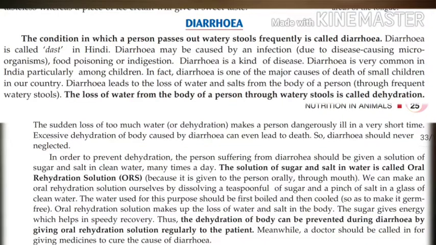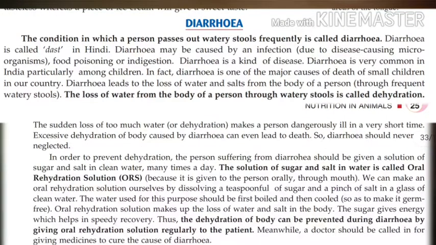In order to prevent dehydration, the person suffering from diarrhea should be given a solution of sugar and salt in clean water many times a day. Okay. What should be given? Sugar and salt in clean water many times a day. What is this actually? The solution of sugar and salt in water is called oral rehydration solution. Oral rehydration solution, because the solution is given through the mouth.